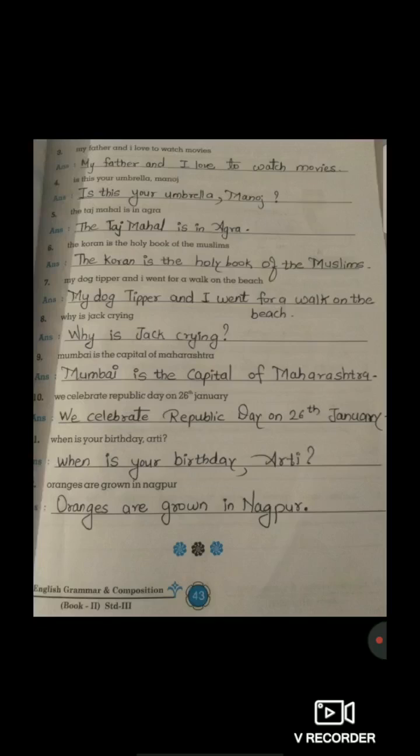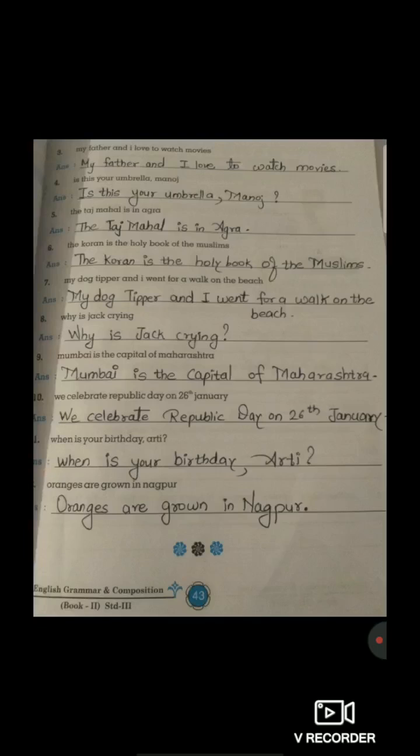If you see in the question, Manoj, the very first letter M is written in a small letter. But Manoj is a proper noun, so we have to write it in a capital letter. The alphabet M, we have to write in a capital letter. So, Manoj. Now students, this sentence is a question. Is this your umbrella, Manoj? So it's a question, and in the end we have to put a question mark. So students, everyone understood the fourth one?